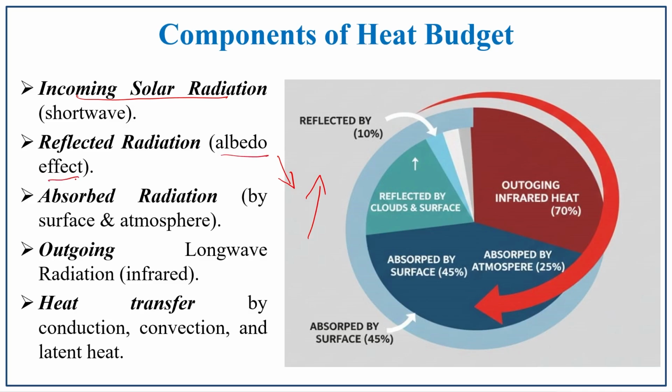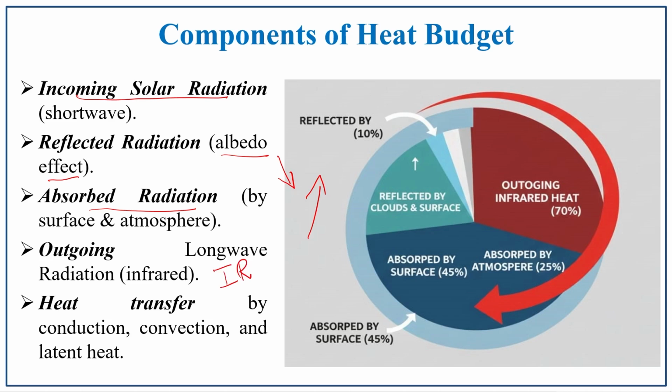So this reflected radiation is also one of the major components. And absorbed radiation by the surface and the atmosphere. And outgoing longwave radiation, that is infrared. So what we discussed in the earlier lecture, IR, infrared.